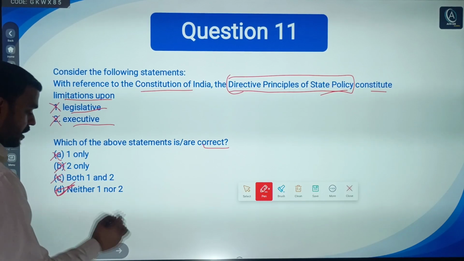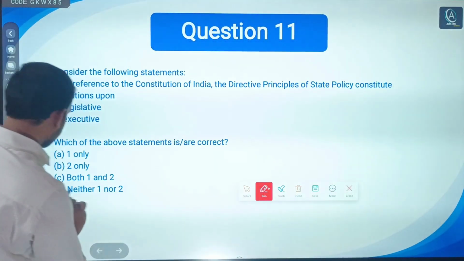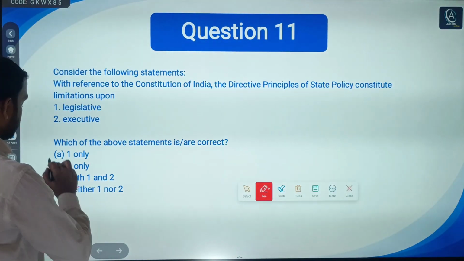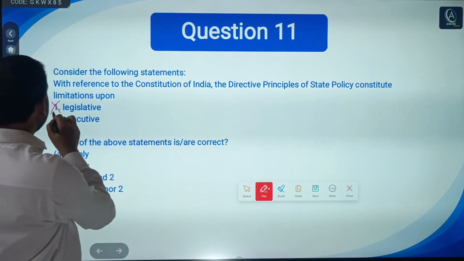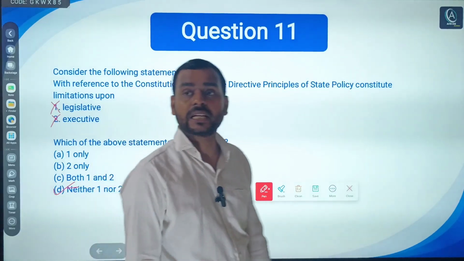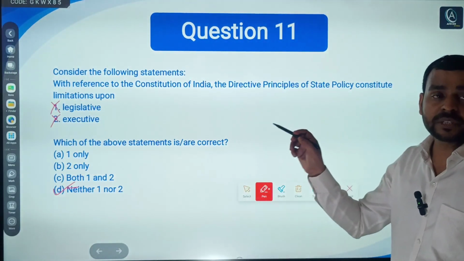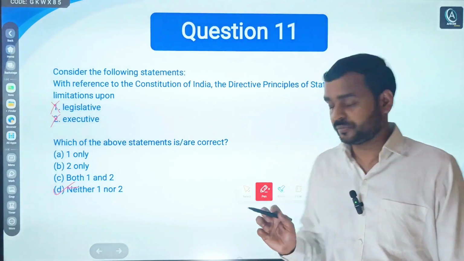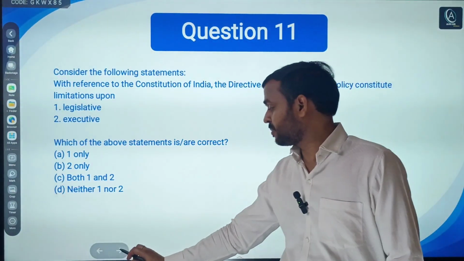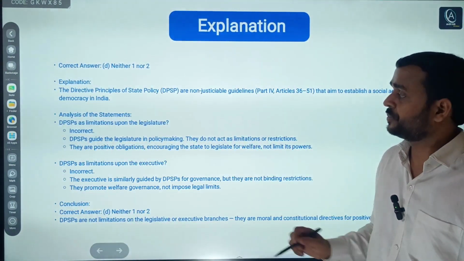So D is the right answer of this question. Neither 1 nor 2 is the right answer. Now check the explanation.